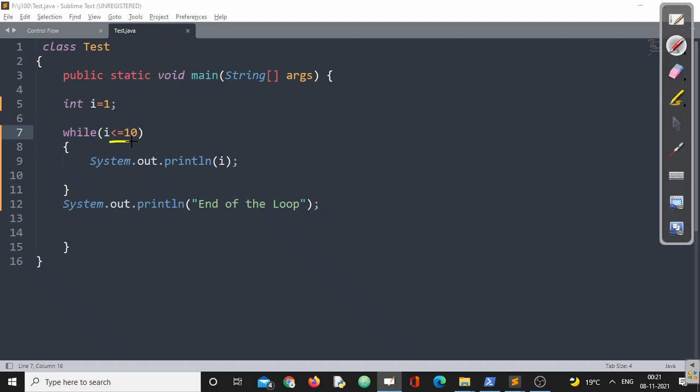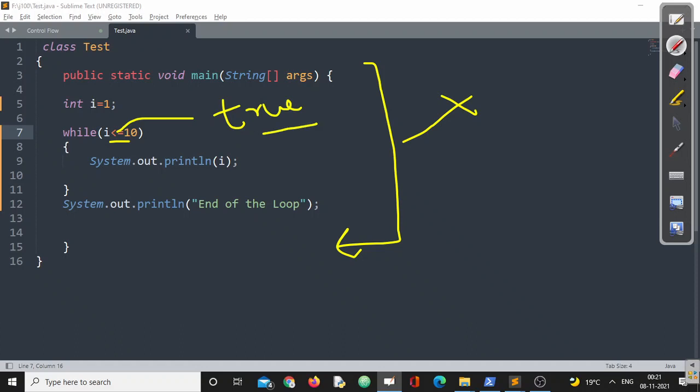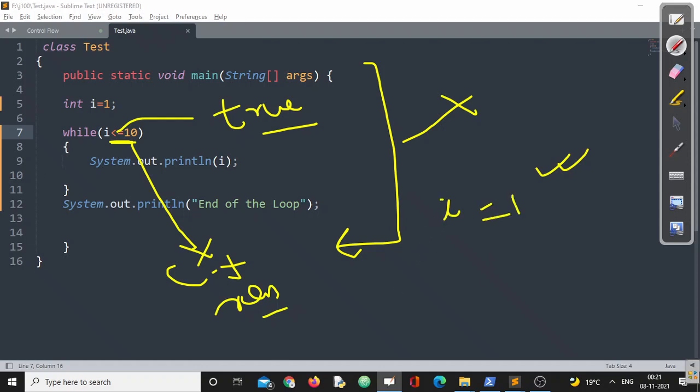In this case, when I compile this one, do you find any compiler error? The answer is no. But if I write true as a compile time constant, I will get an error message. Let me tell you the difference. If I write I less than or equal to 10, remember this is not a compile time constant. This is a runtime constant, because the compiler cannot replace the value of the variable at compile time. It only knows compile time constants. Whenever I write I is equal to 1, I is no more a compile time constant. It is always a runtime constant. The compiler cannot replace the value of I.